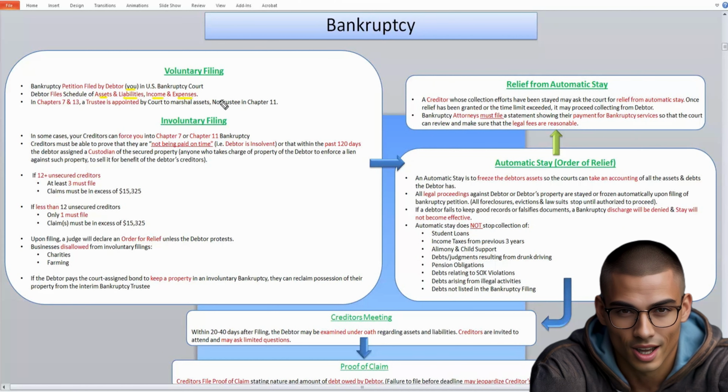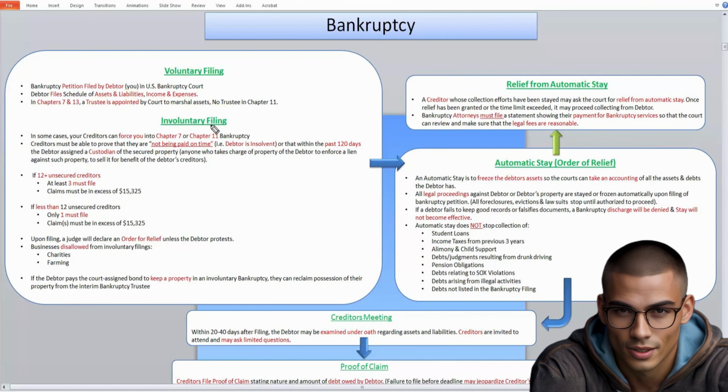In chapters 7 and 13, a trustee will be appointed by the court that marshals your assets. So they're going to be in charge of all your assets. In chapter 11, there's no trustee. This is actually important. Remember, for chapters 7 and 13, there is a trustee. For chapter 11, there is no trustee because it's a reorganization, which we'll get into in a little bit.